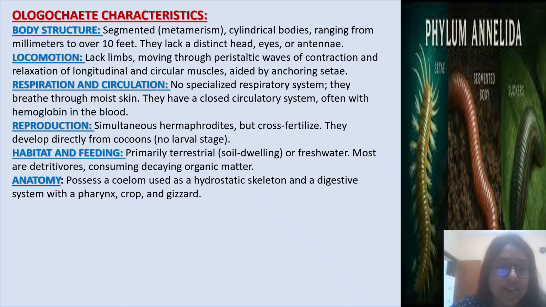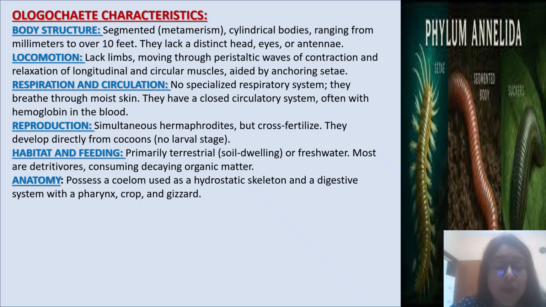Next, Oligochaeta characteristics. Body structure: cylindrical bodies ranging from millimeters to over 10 feet. They lack a distinct head, eyes, or antennae. Locomotion: lack limbs, moving through peristaltic waves of contraction and relaxation of longitudinal and circular muscles, aided by anchoring setae. Respiration and circulation: no specialized respiratory system. They breathe through the moist skin.